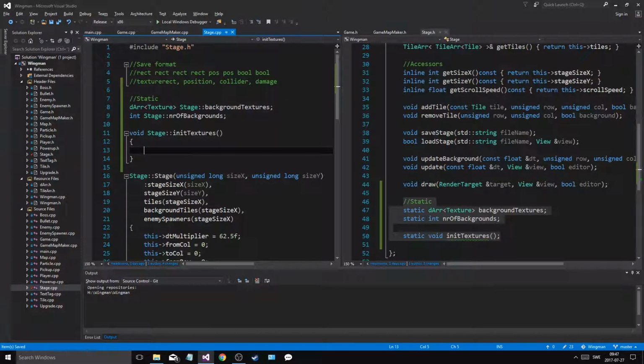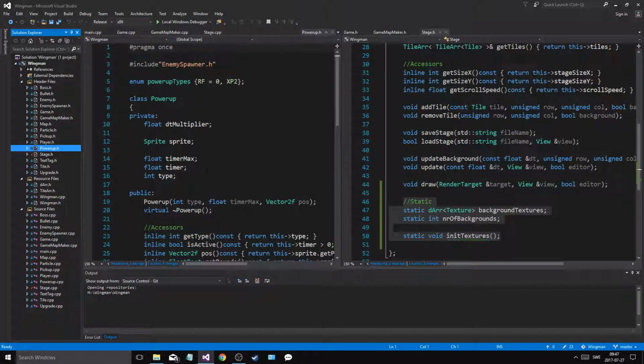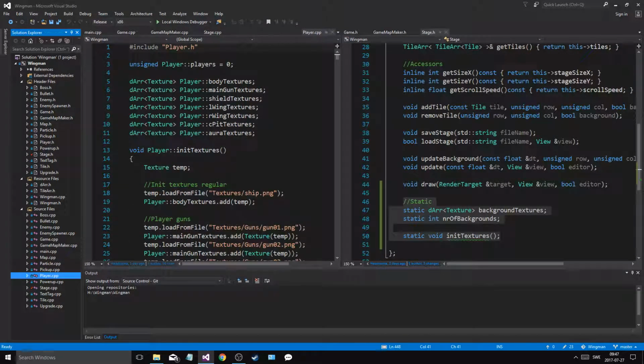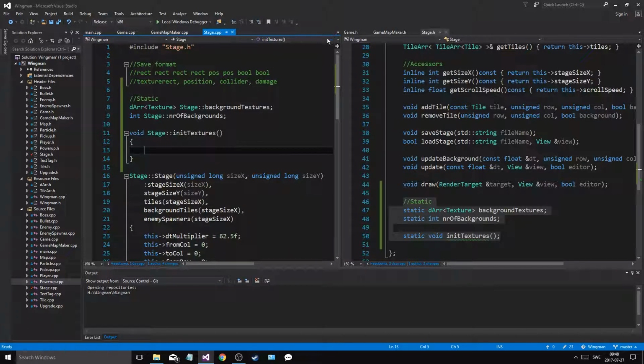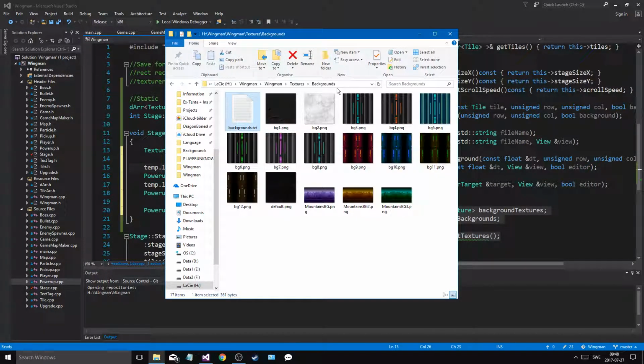Not too difficult. So let me go into game, or just any power up, player.cpp is what I want, and just copy one of the player. Let's just copy that, go into stage, paste it, and then let's see where the folder's at. It's at textures backgrounds.